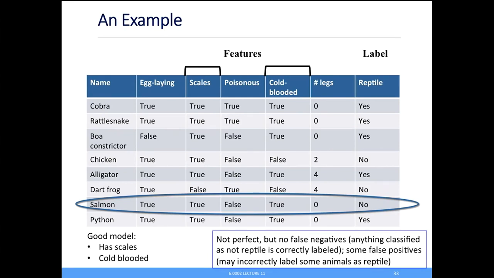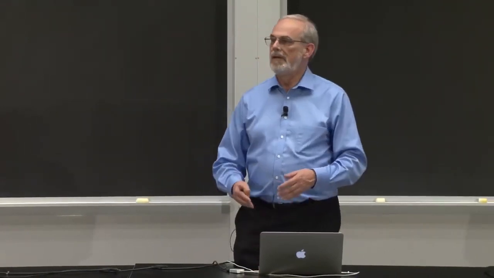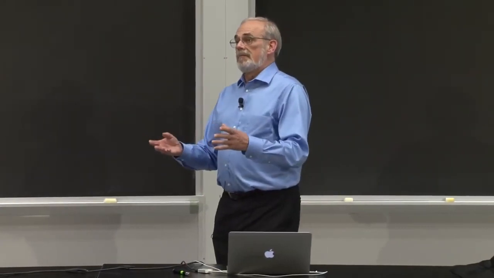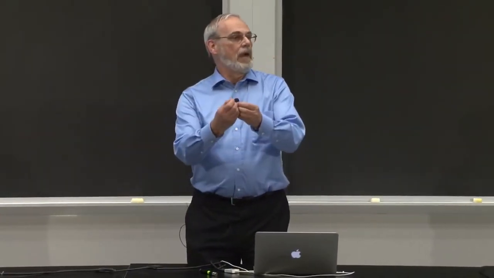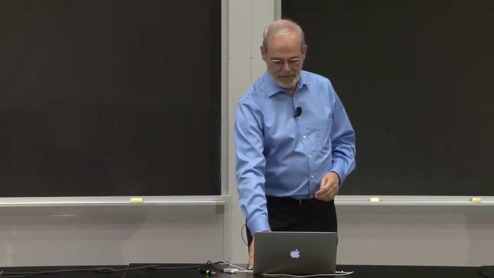So I did that the wrong way. A false negative says everything that's not a reptile, I'm going to categorize that direction. I may have some false positives in that I may have a few things that I will incorrectly label as a reptile. And in particular, salmon is going to be an instance of that. This trade-off of false positives and false negatives is something that we worry about, because there's no perfect way, in many cases, to separate out the data. And if you think back to my example of the New England Patriots, that running back and that wide receiver were so close together in height and weight, there was no way I'm going to be able to separate them apart. And I just have to be willing to decide how many false positives or false negatives do I want to tolerate.